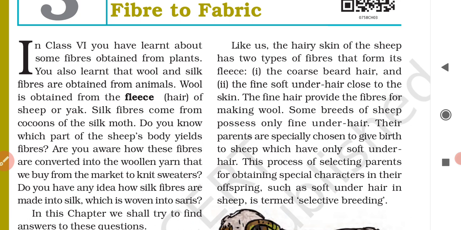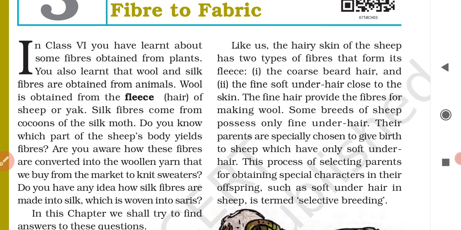So the process of selecting parent sheep for obtaining special characteristics in their offspring, such as soft under hair, is called selective breeding. What is selective breeding? It is the process of selecting parent sheep for obtaining special characteristics in their offspring, or say the baby of the parent.